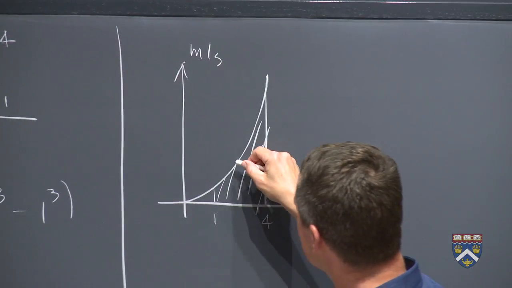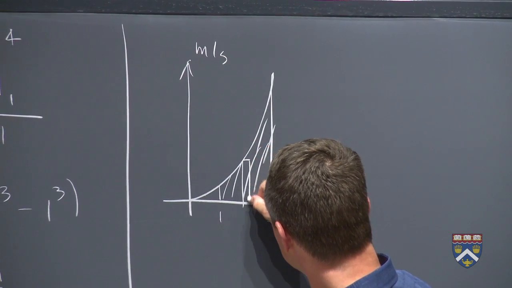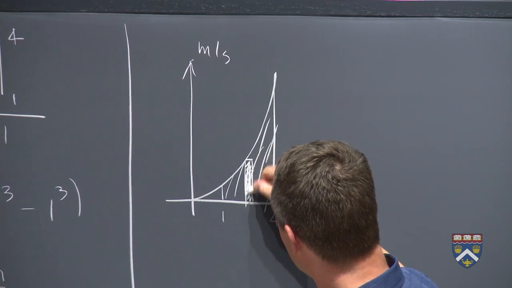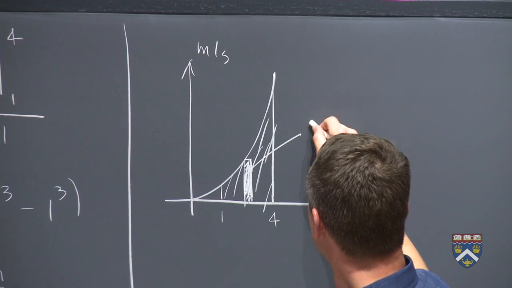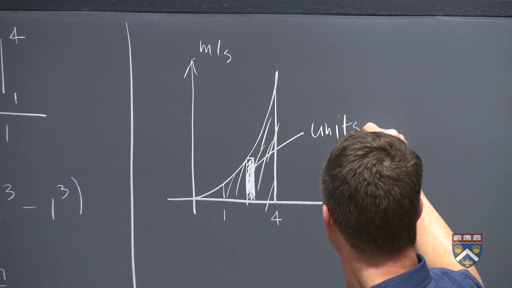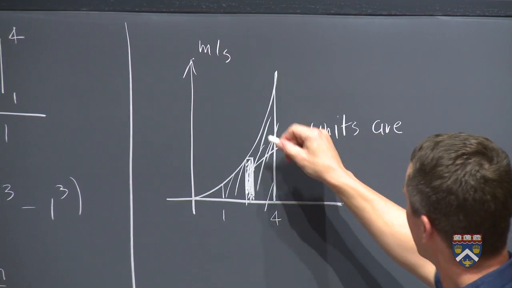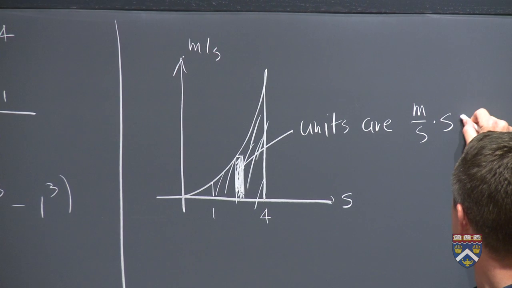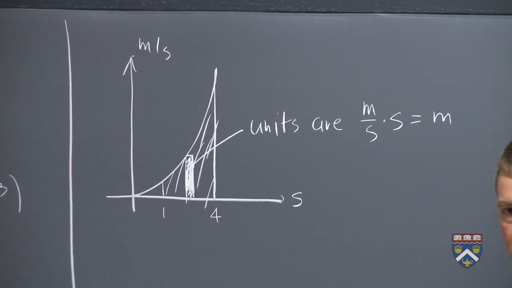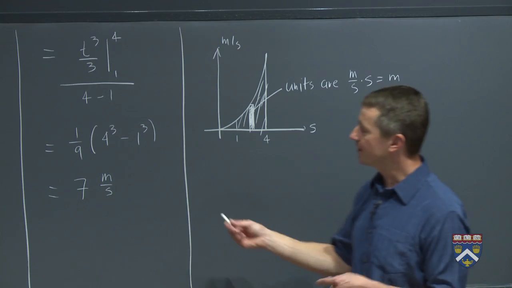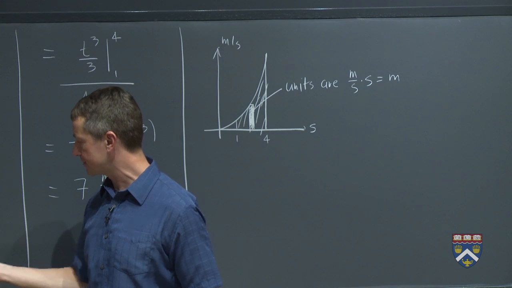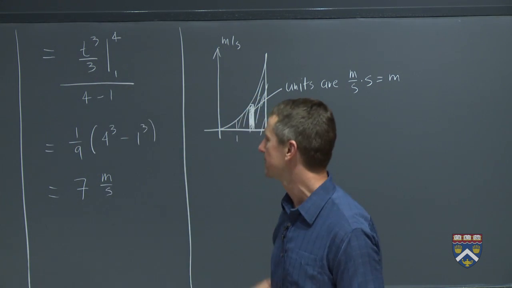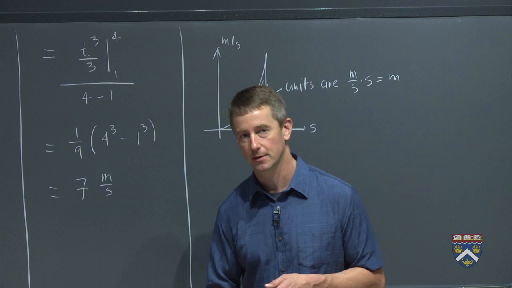So each of my little rectangles in this picture, what are the units on the area of one of those rectangles? The units on that are the vertical units, meters per second, times the horizontal units, seconds, and therefore meters. So this integral is measured in meters, but what are the 4 and the 1 measured in? They're measured in seconds, so we get meters over seconds, which is exactly what we expect.